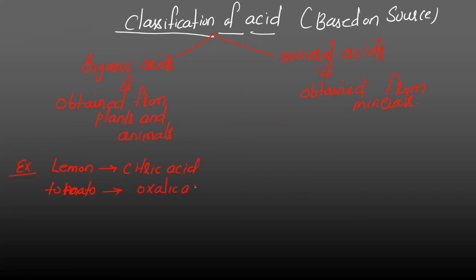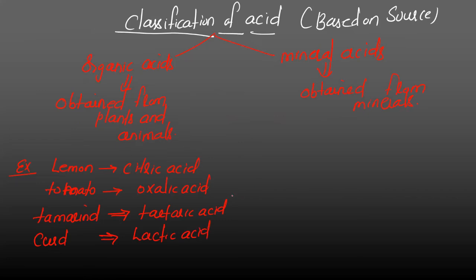Oxalic acid is present in tomato. Similarly, if we are taking tamarind, we'll find tartaric acid. See, tamarind, tartaric acid. Similar names, you can remember easily. And curd contains lactic acid.